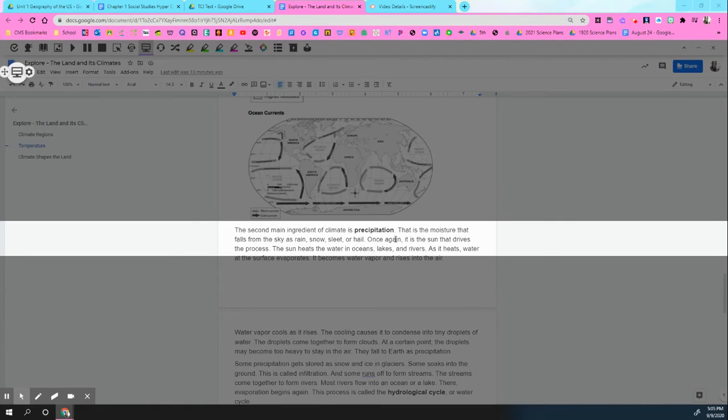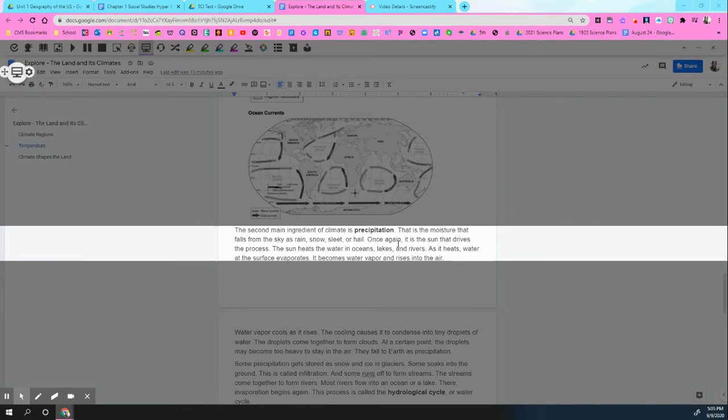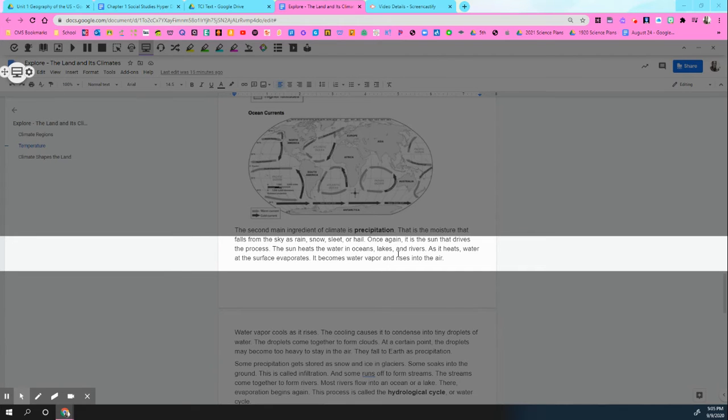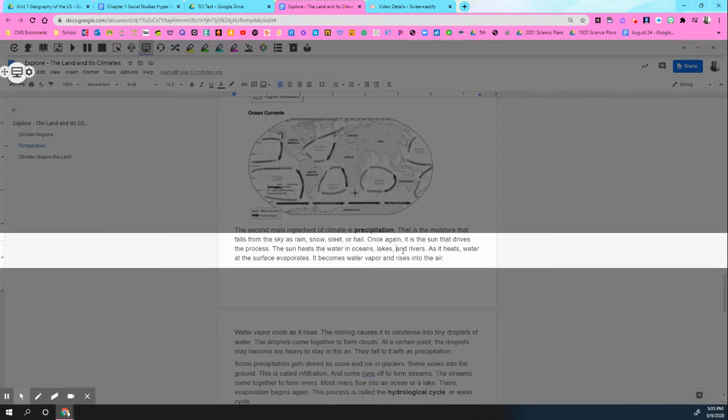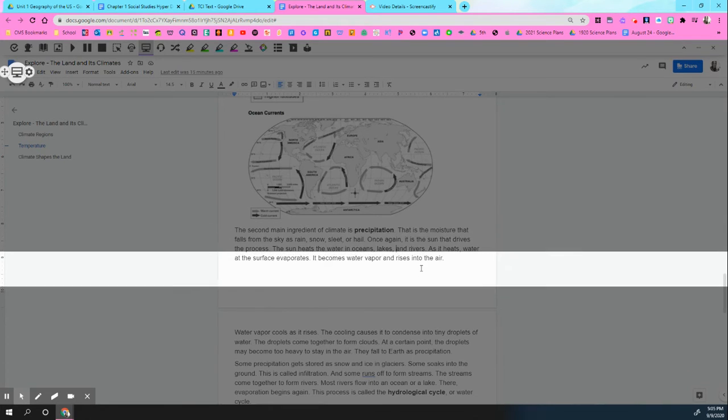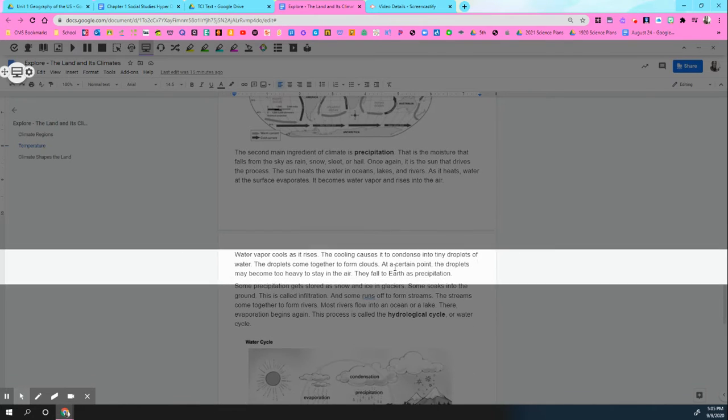The second main ingredient of climate is precipitation. That is the moisture that falls from the sky as rain, snow, sleet, or hail. Once again, it is the sun that drives the process. The sun heats the water in oceans, lakes, and rivers. As it heats, water at the surface evaporates. It becomes water vapor and rises into the air.